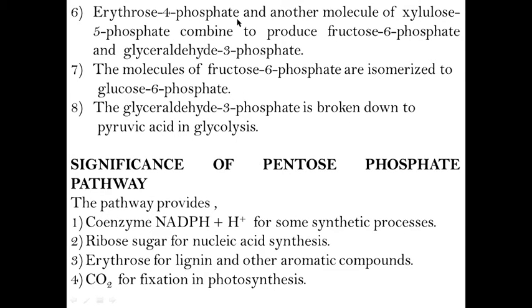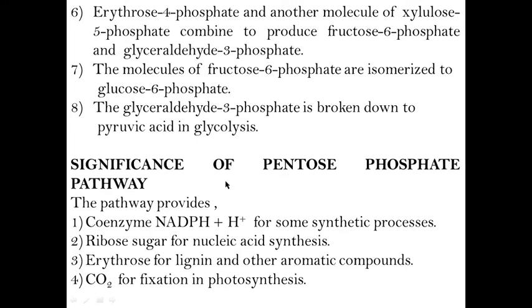Erythrose 4-phosphate and another molecule of xylulose 5-phosphate combine to produce fructose 6-phosphate and glyceraldehyde 3-phosphate. The molecules of fructose 6-phosphate are isomerized to glucose 6-phosphate. The glyceraldehyde 3-phosphate is broken down to pyruvic acid in glycolysis.